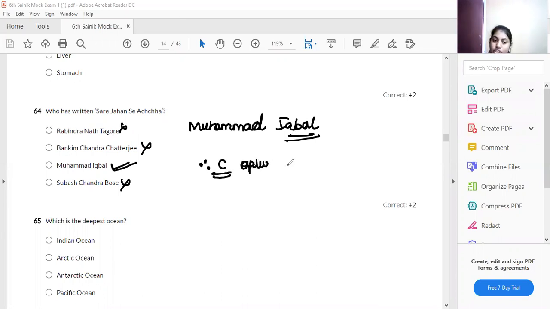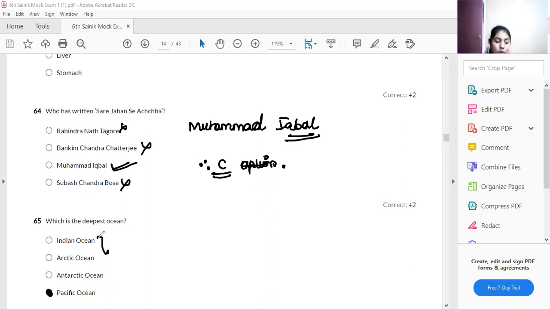The next question: which is the deepest ocean? Indian Ocean, Pacific Ocean, Arctic Ocean? It is not the largest ocean, it is the deepest ocean. Keep in mind the difference between deepest and largest.